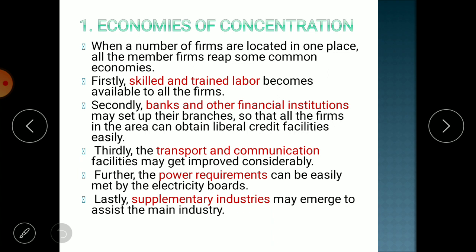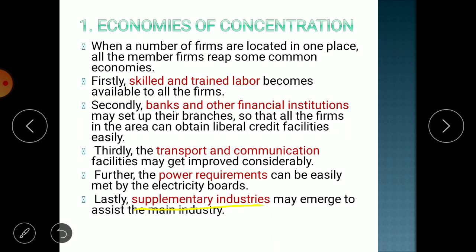Getting it? So the chemical industry will be known as a supplementary industry of the textile industry, because with the help of chemicals you can produce the textile product very well. You can produce cotton or any kind of cloth very good. So that is known as a supplementary industry. If in a particular locality there is an expansion of industry, then even the supplementary products industry will also be expanded in that area. You know that in Jaipur, not only the textile industry but the chemical industry is having a very good market because of the textile industry only.